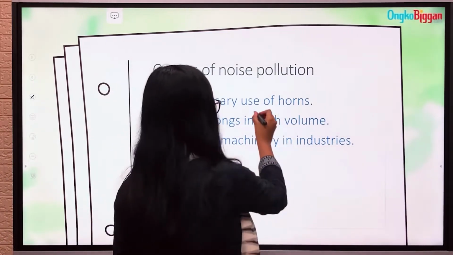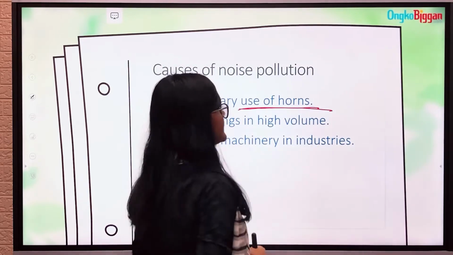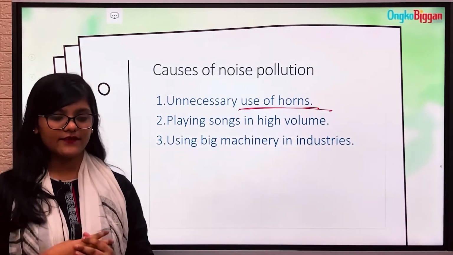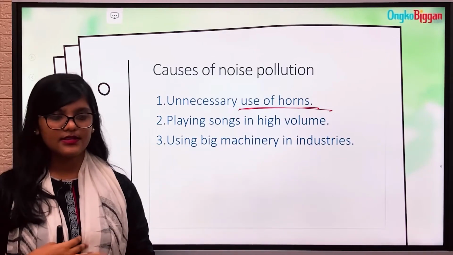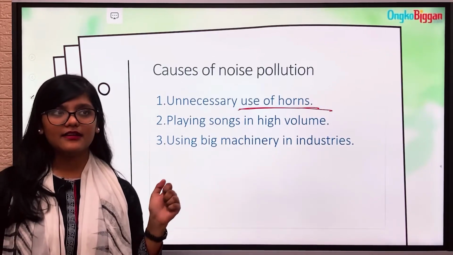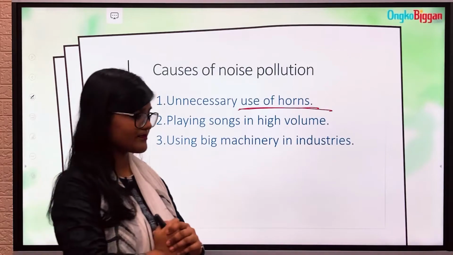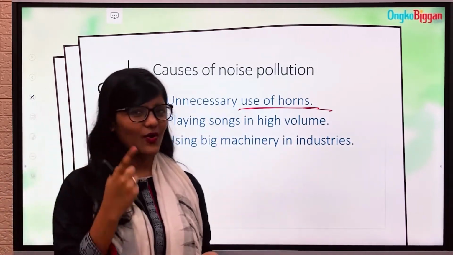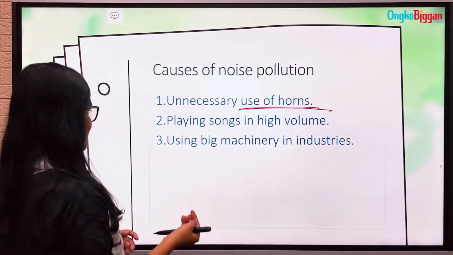First, the unnecessary use of horns. You will see a lot of drivers on the road unnecessarily play horns, which directly hits our ears and causes sound pollution.